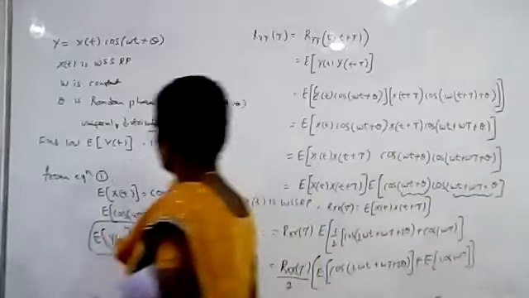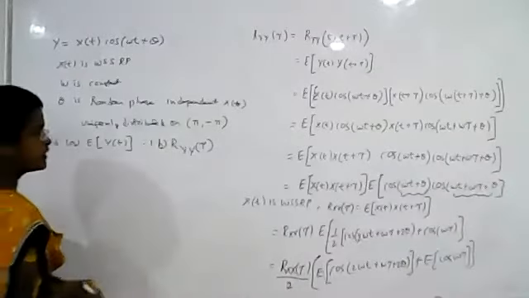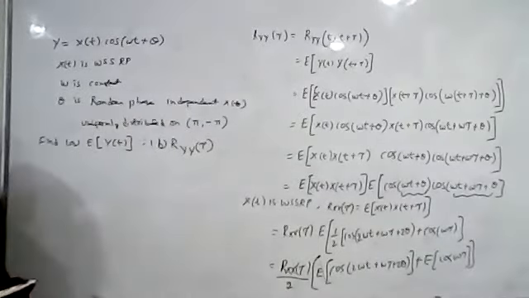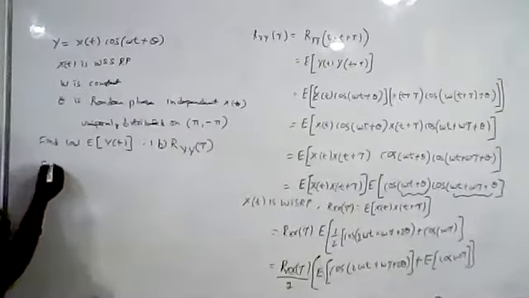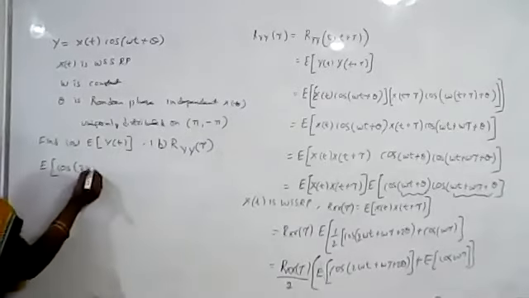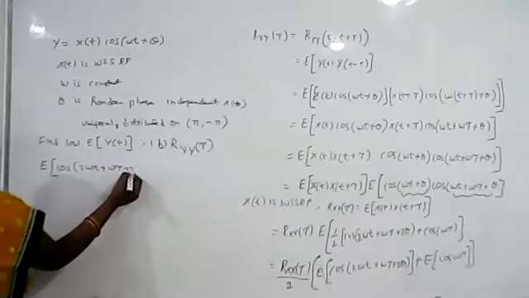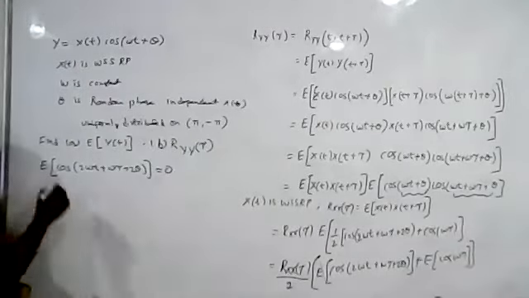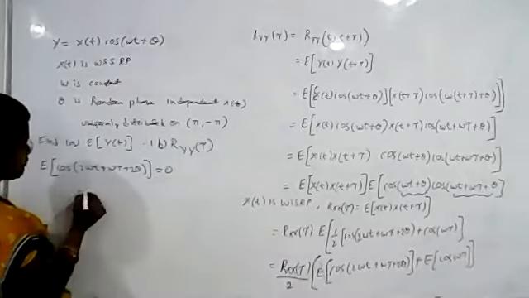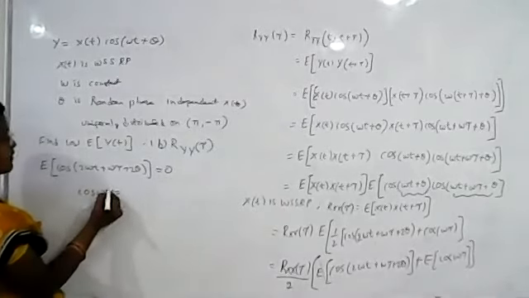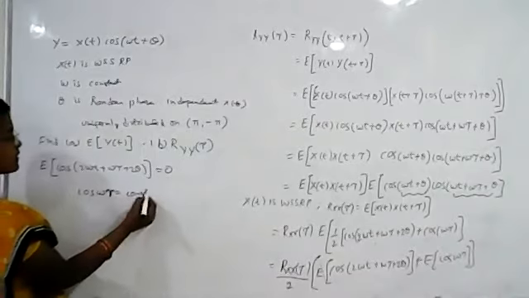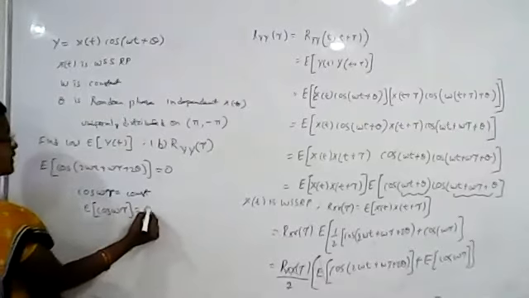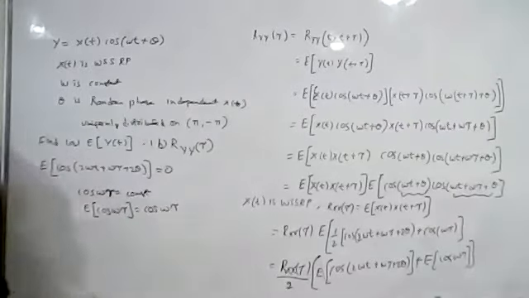Just now we have seen that if you integrate over one period with respect to theta, the cos term will always be 0. So the expected value of cos of 2 omega t plus omega tau plus 2 theta is 0. And cos of omega tau is a function of tau only, so it is a constant, and the expected value of a constant is the same constant, cos of omega tau.